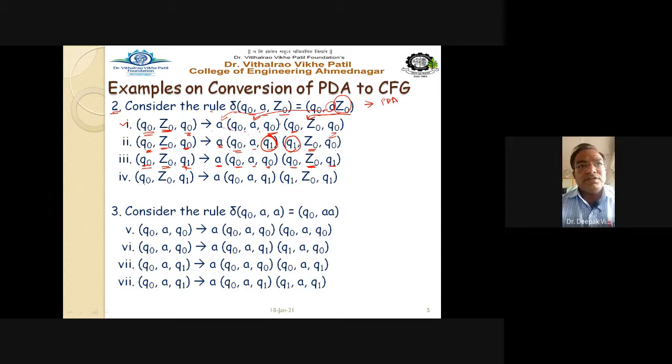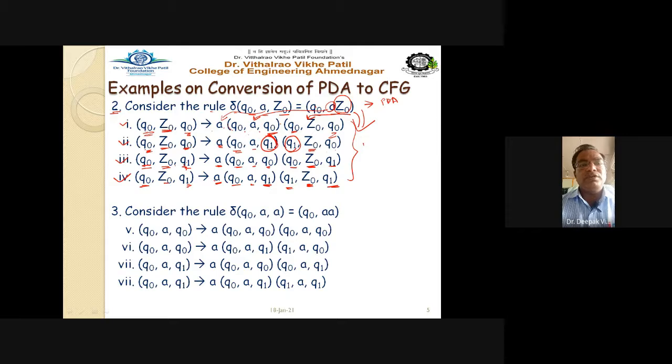The next Q0 Z0 Q1, for this again produce another grammar rule, that is A Q0 A Q1 here, then Q1 Z0 Q1, finally Q1 Z0 Q1. So these are the 4 grammar rules, 1, 2, 3 and 4. These are obtained from this PDA transition.